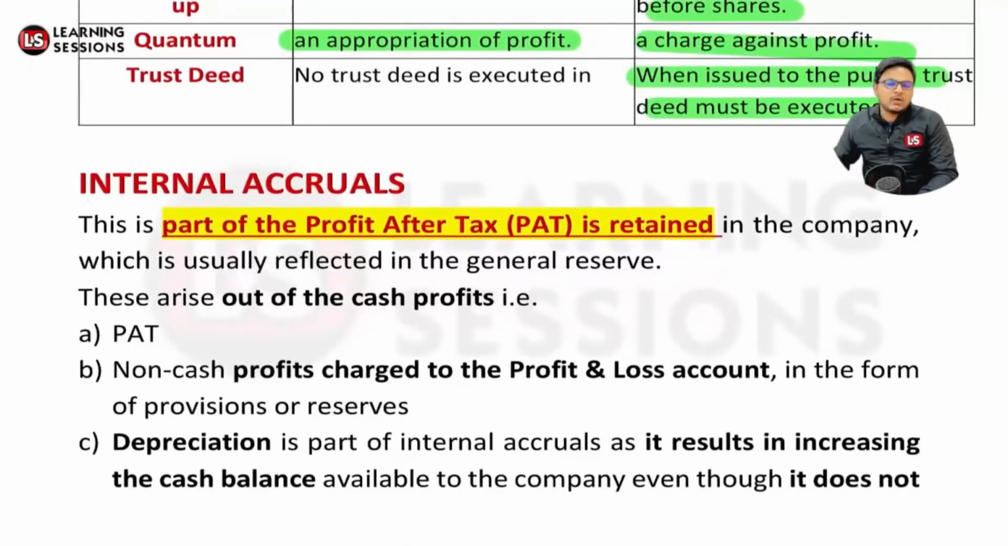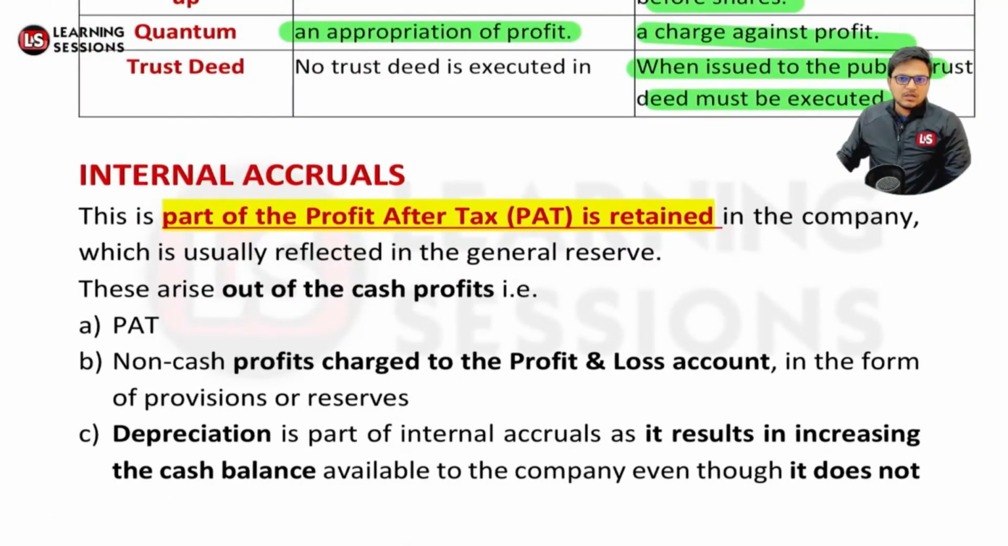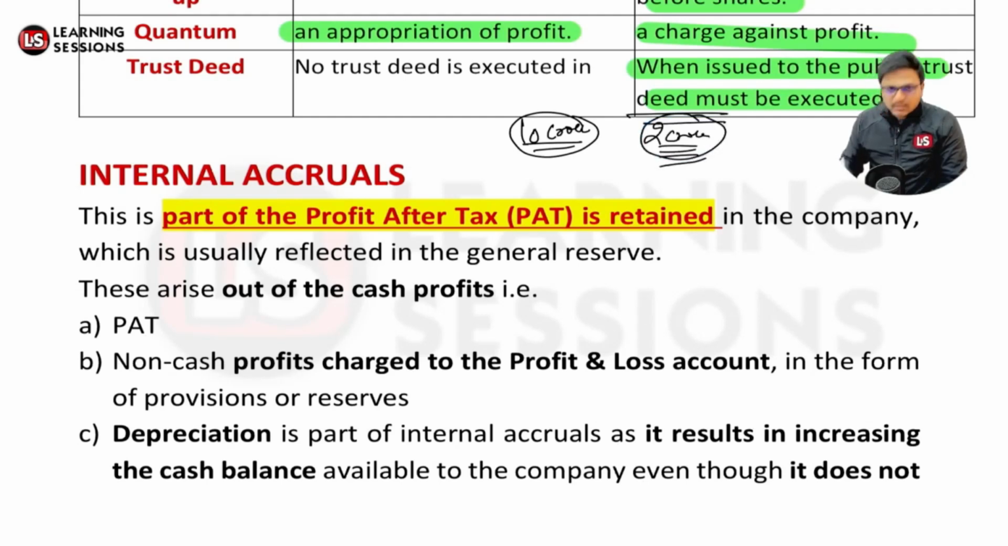After that, it's related to internal accruals. Now, what is internal accrual? Let's say the company made a profit of rupees 10 crore and we retained 2 crores out of it in the form of general reserves. That's internal accrual. It may also be the case that depreciation, which is a non-cash expense, is retained for your other expenses.